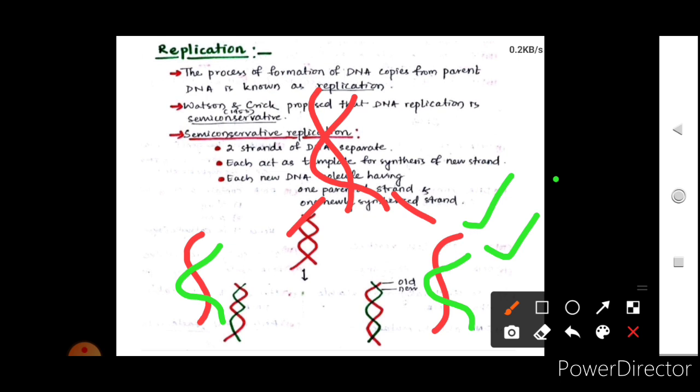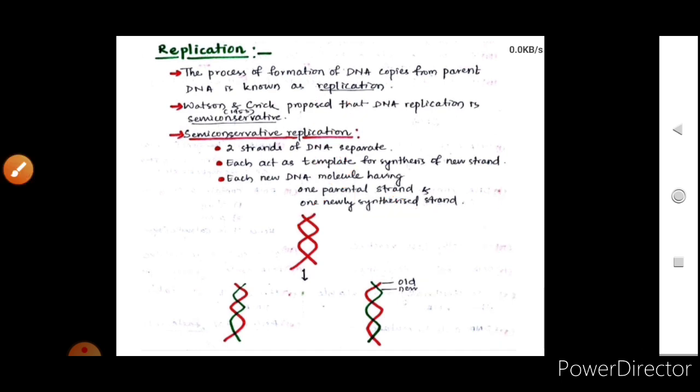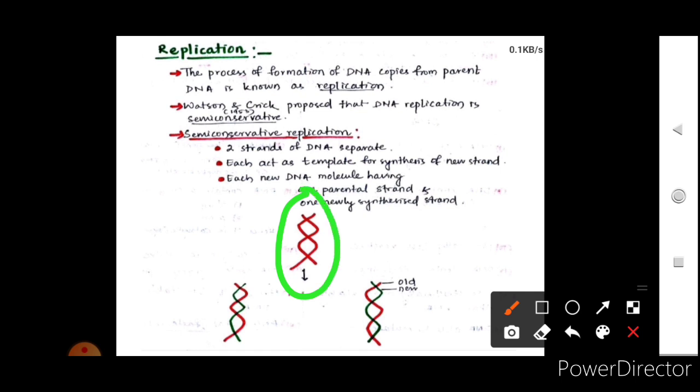So it will have an old strand and a new strand. You can see here in the diagram that this is the parental DNA, the red one is the parental DNA acting as a template, and the green one is the new DNA which is formed.